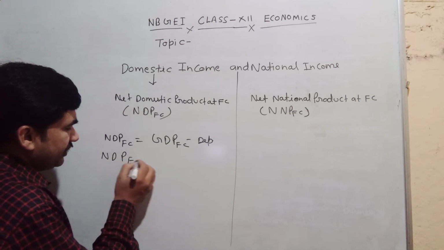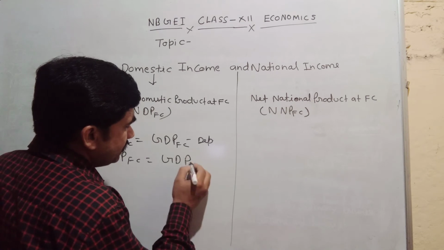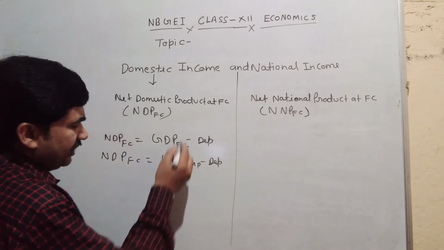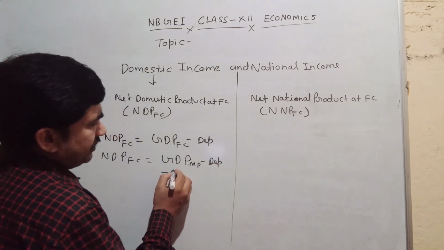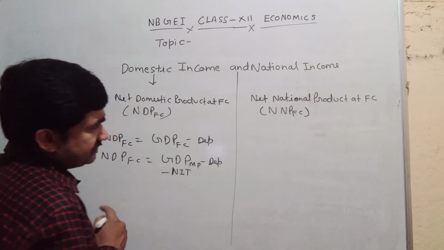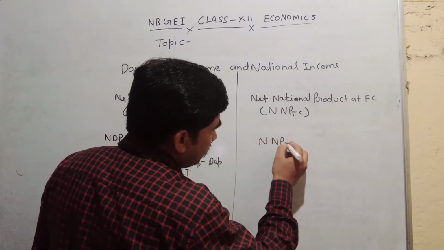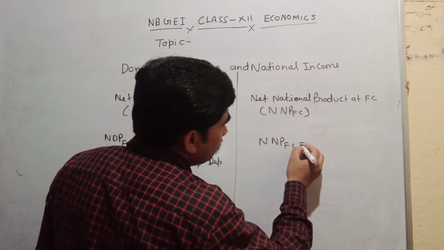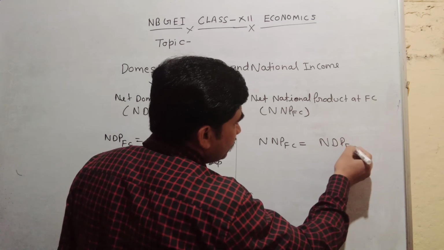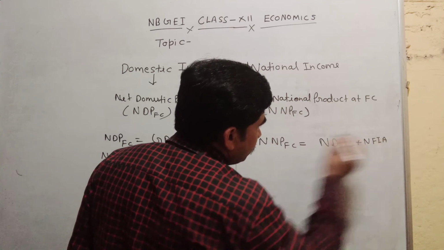NDP at FC equals GDP at MP minus depreciation minus net indirect taxes. For NNP at FC you can write NDP at FC plus net factor income from abroad.